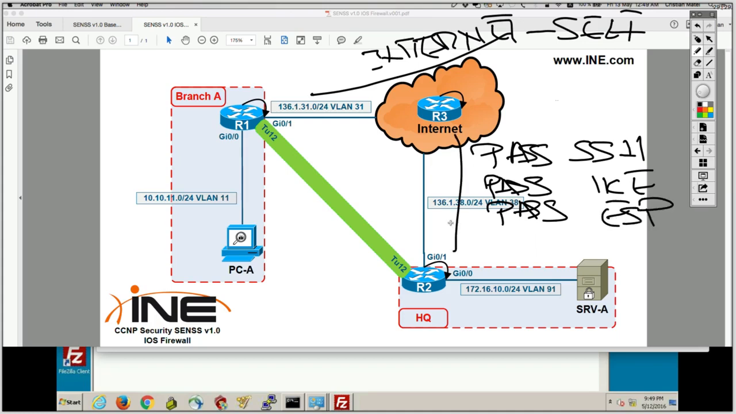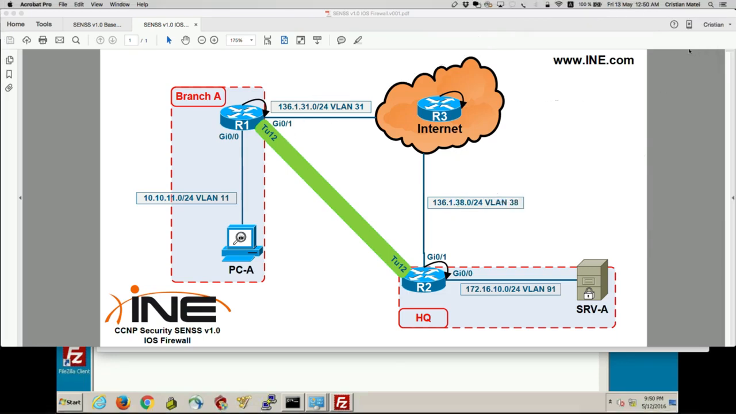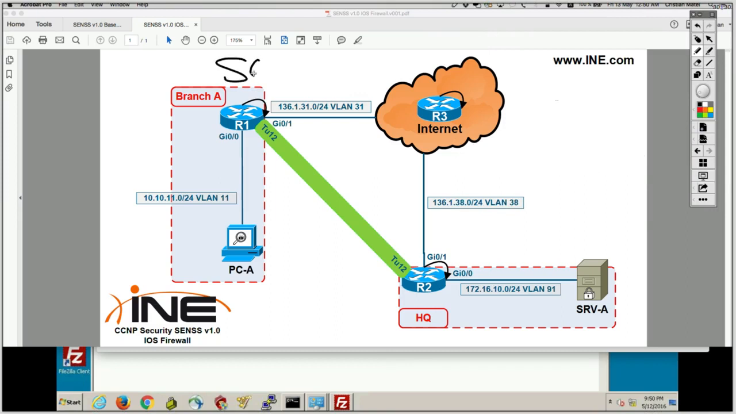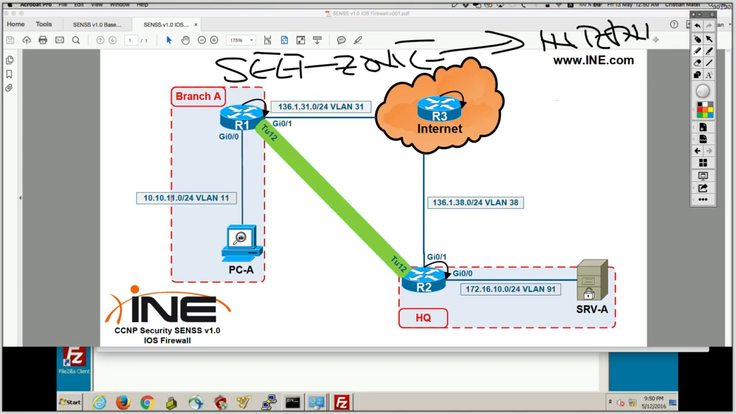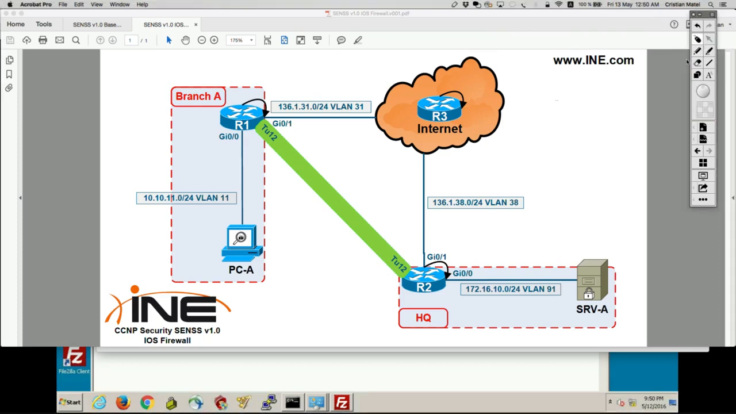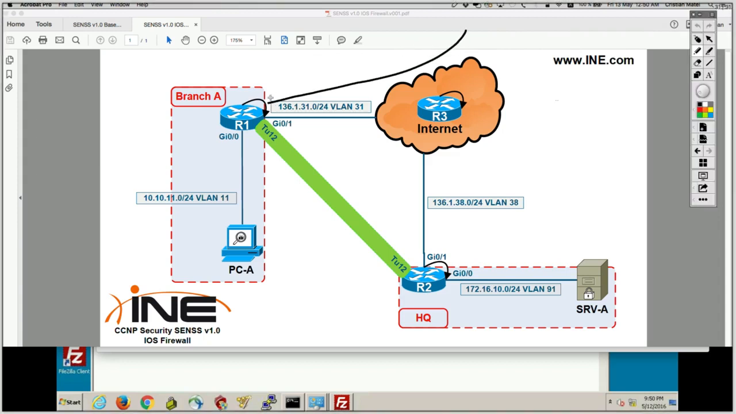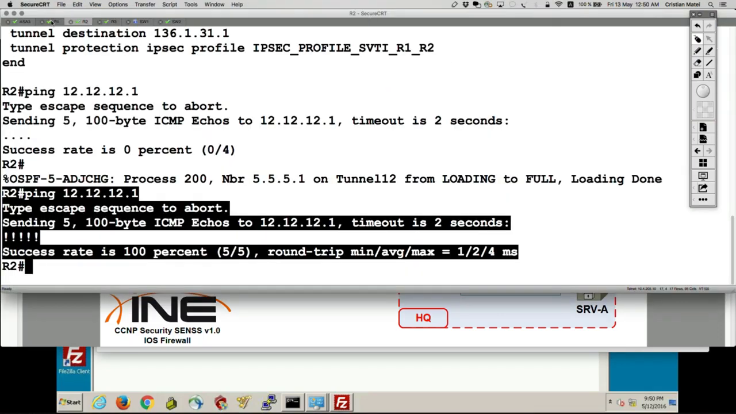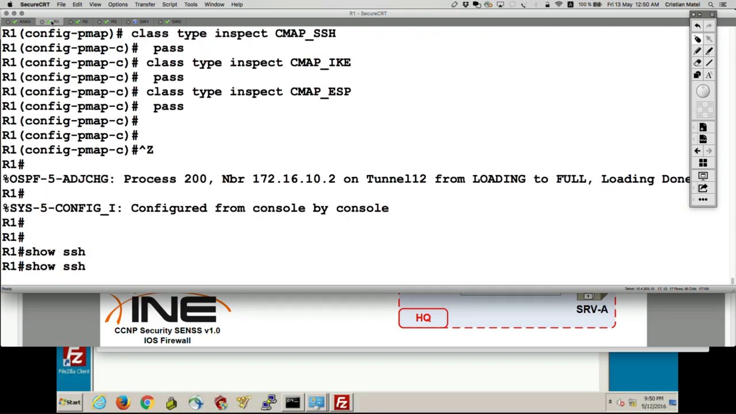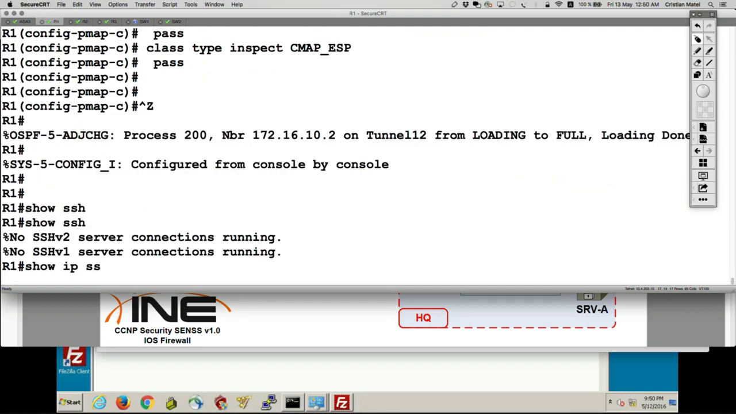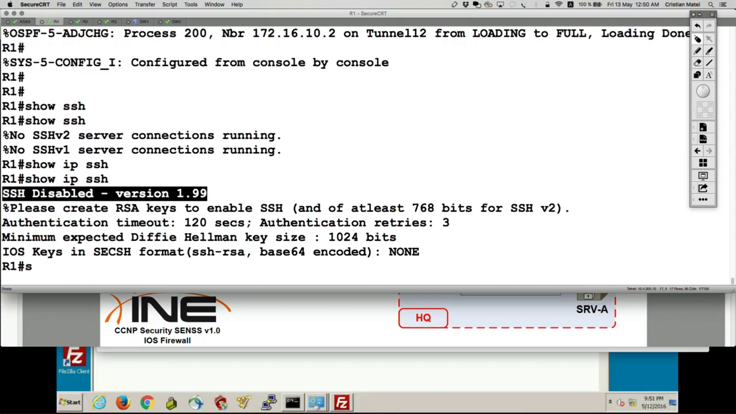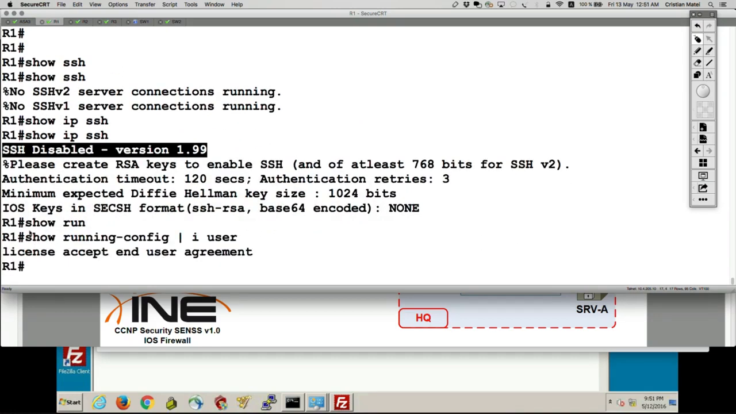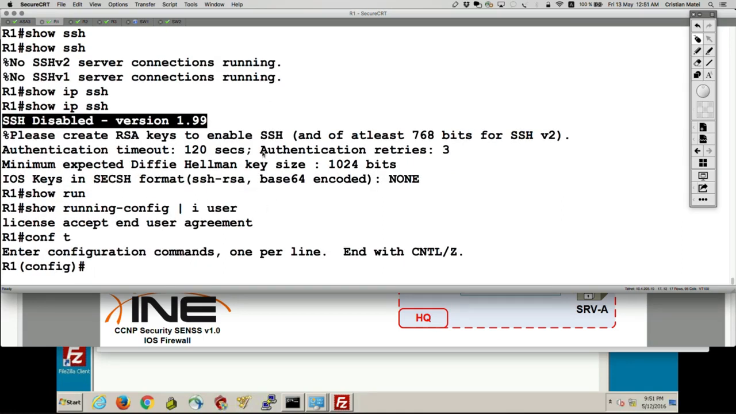Okay, so this looks to be okay. Let's do the following. I have not configured any kind of firewall policies from the self zone to the internet yet. Before we do that, let's make sure that SSH works from the internet to router 1. Let's see if router 1 has SSH enabled. Show IP SSH. It is enabled.